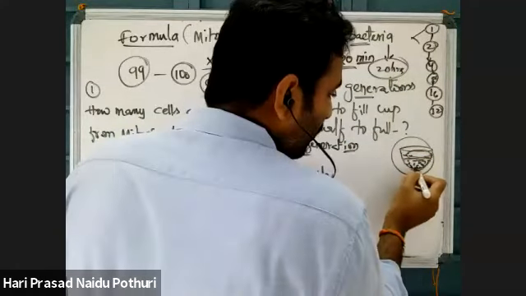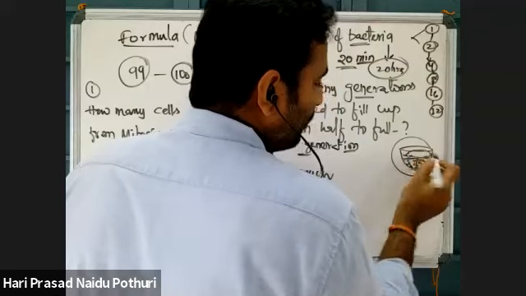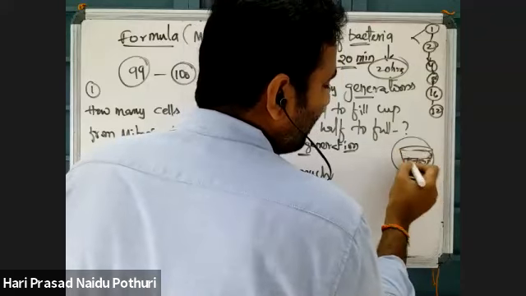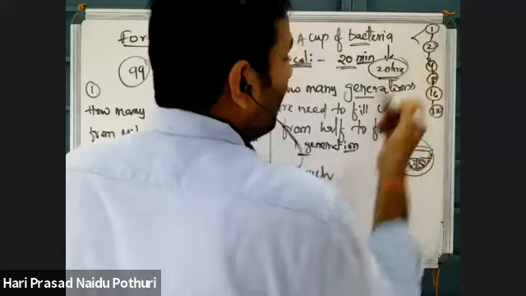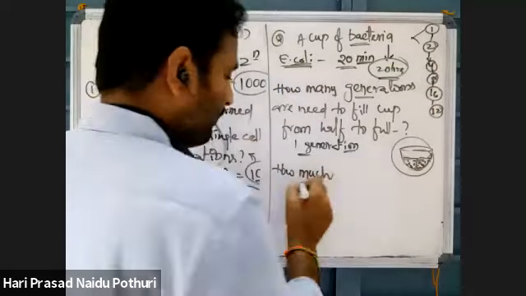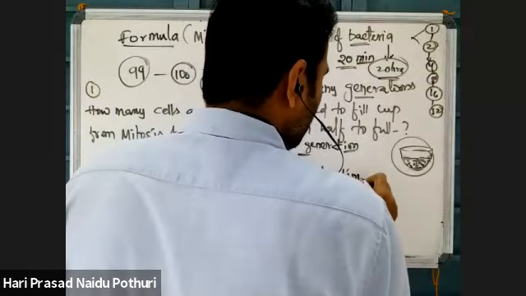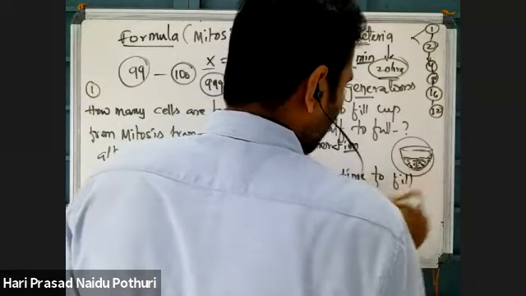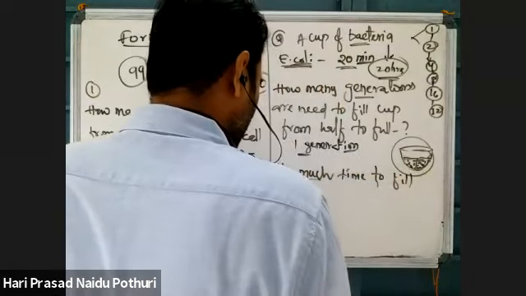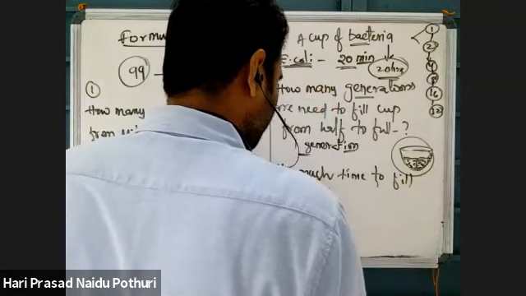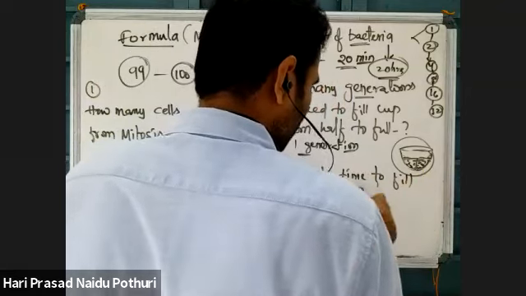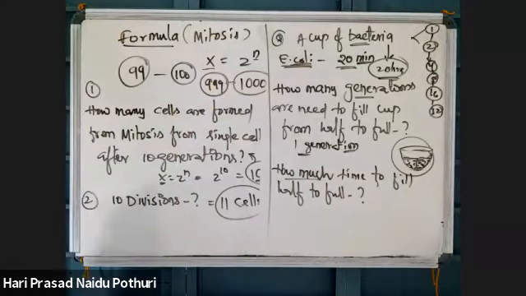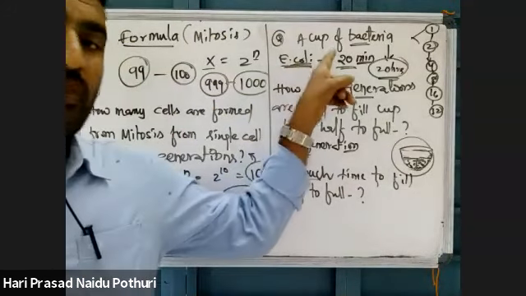But to fill from one cell to half cup, it took around 20 hours of time. Then how much time to fill half to full? Division time is 20 minutes.